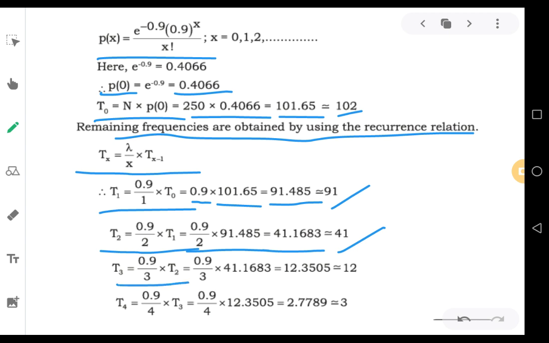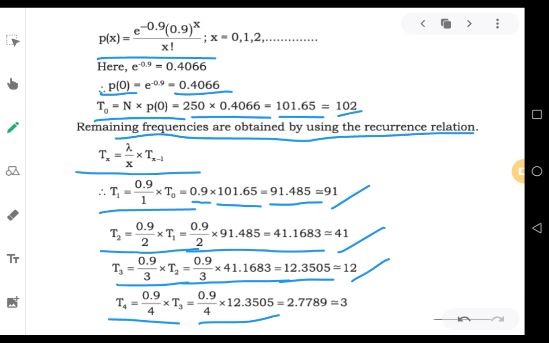And again T3, lambda by x, that is 0.9 by 3 into T2, that is 0.9 by 3 into 41.1683. You will get the answer as 12.3505, approximated to 12. And T4 is again 0.9 by 4 into the previous term 12.3505.